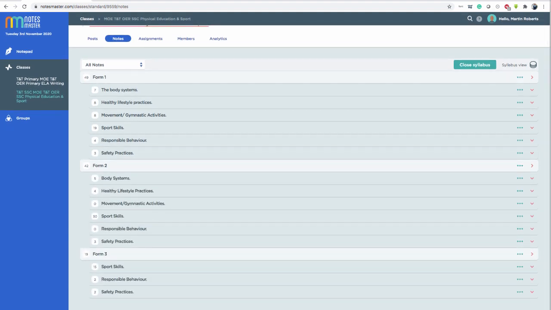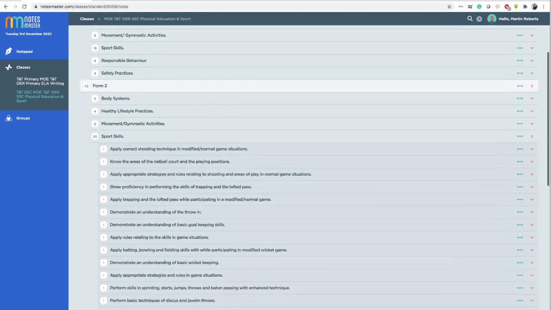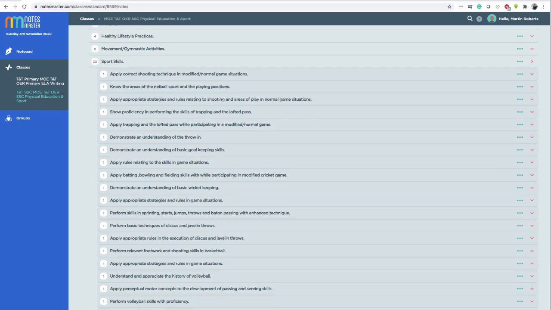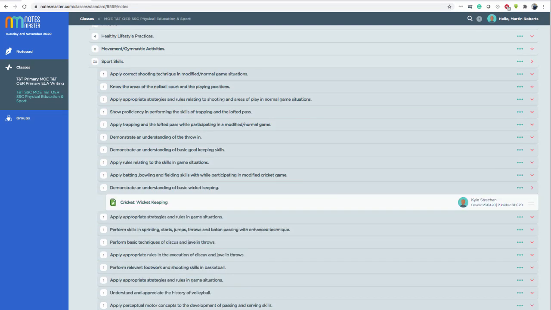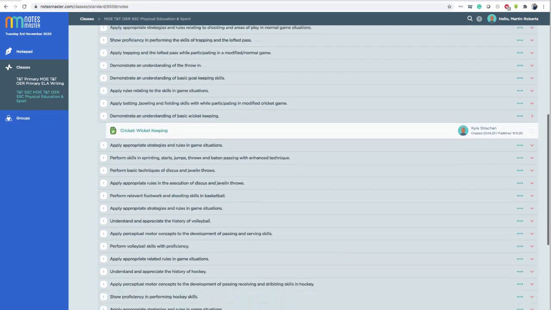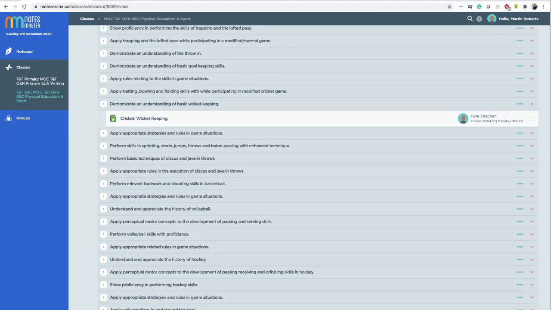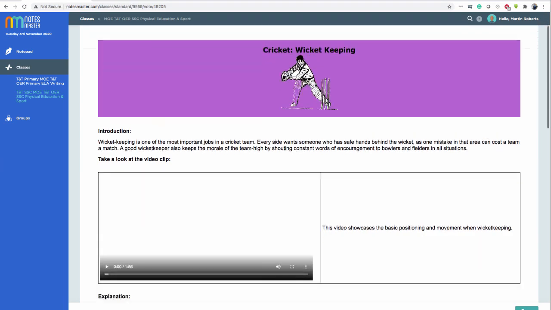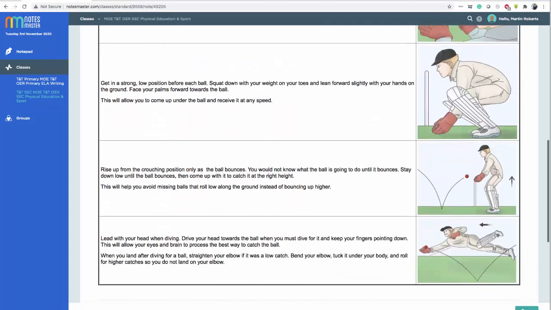Now some things are able to be copied and covered through teaching online. Others, like behavioral aspects, you can't necessarily teach online. Observing movement, you also can't teach online. So some things may have elements missing, or you may see that there's not a note underneath it, or they may refer you to another note that covers this topic as well. So to be sure, click on the objective, see the note underneath and click it open. Cricketing, nice and interactive, and big pictures here.